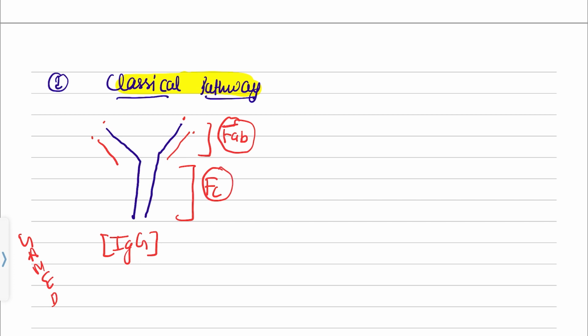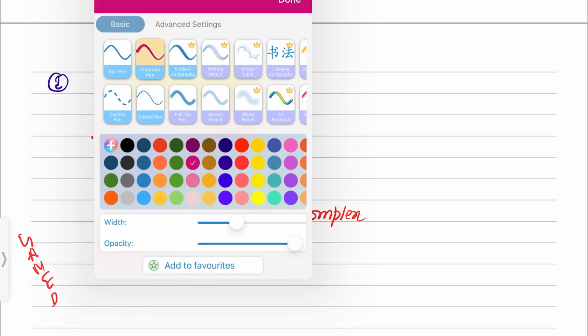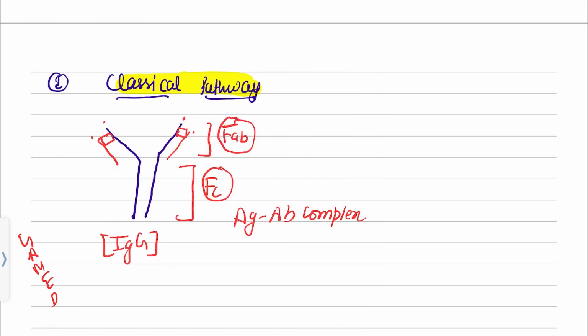In IgG, this is the FAB portion and this is the FC portion. In the FAB, the antigen comes and binds to it. For example, let's say there's an endotoxin, it comes and binds here, and it will form an antigen antibody complex, and this will lead to activation of complement.